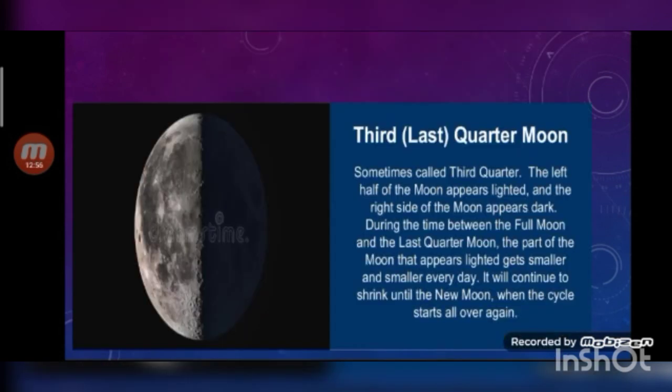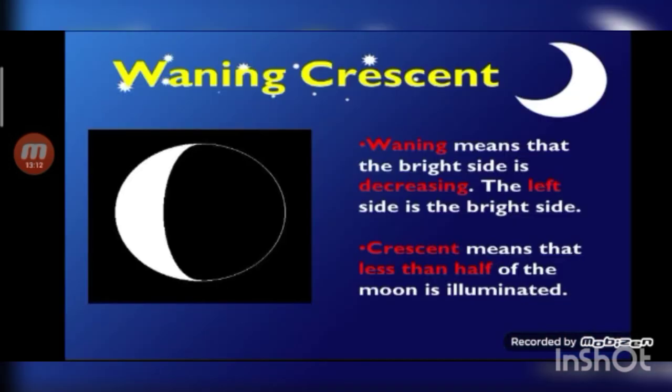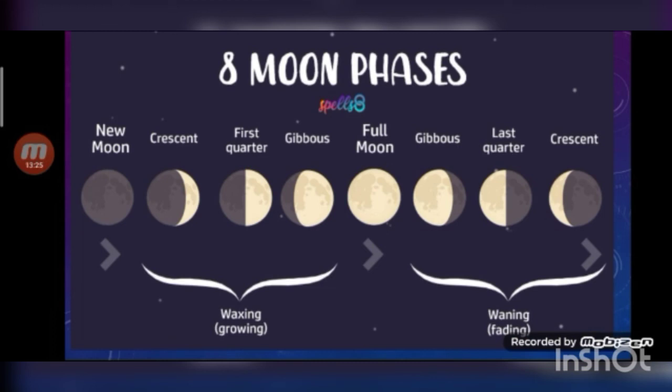Third quarter moon is when half of the lit portion of the moon is visible. In this phase, the opposite half of the moon is illuminated as compared to the first quarter moon. Waning crescent moon is when the moon looks like a crescent and the crescent decreases from one day to the next. The lunar cycle begins with the new moon again.